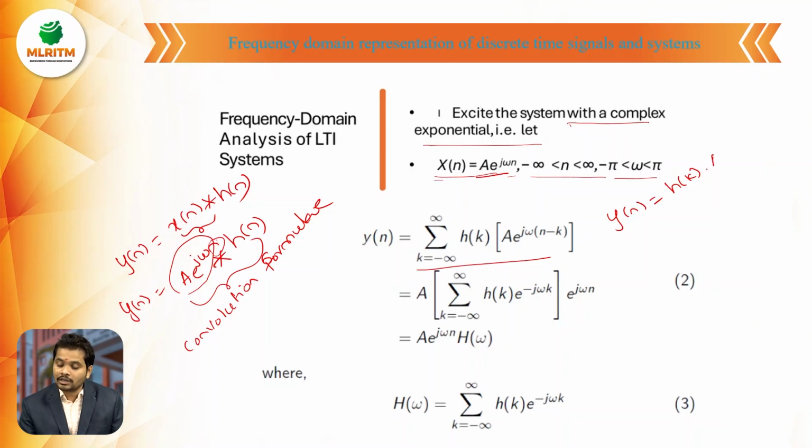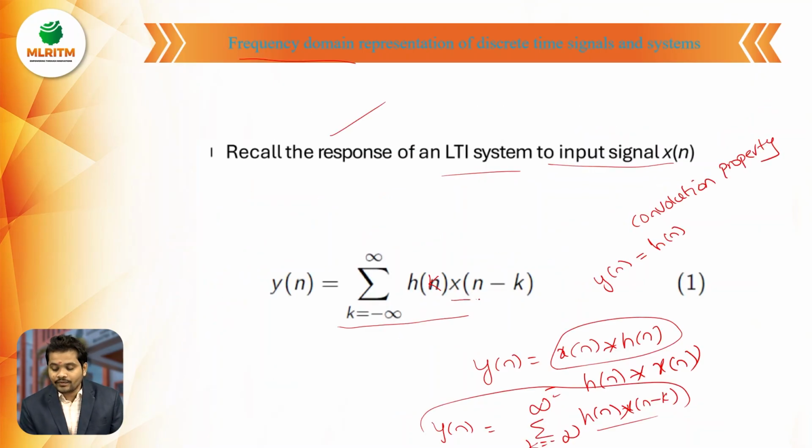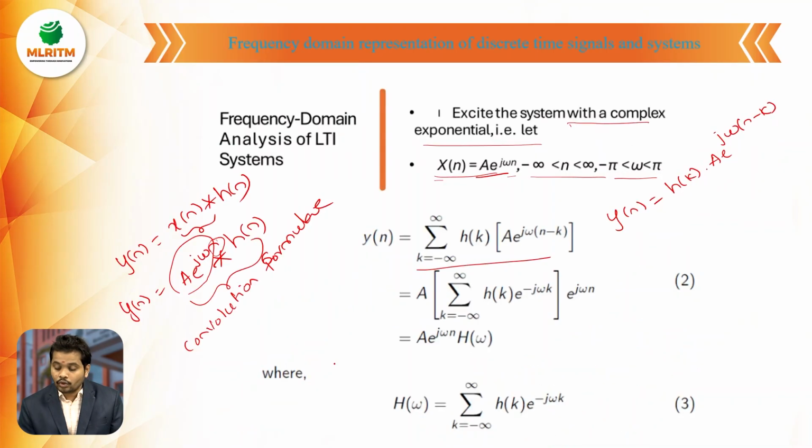So what will happen? A into e power j omega (n minus k). Because what you are getting here is x of (n minus k). Here x of n equals A into e power j omega n, and x of (n minus k) means this x of n signal is delayed by k. Then x of n is replaced by n minus k, that is why A e power j omega (n minus k). That's why you wrote like this: h of k into A into e power j omega (n minus k).